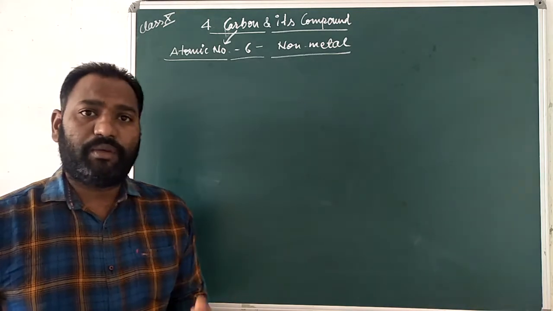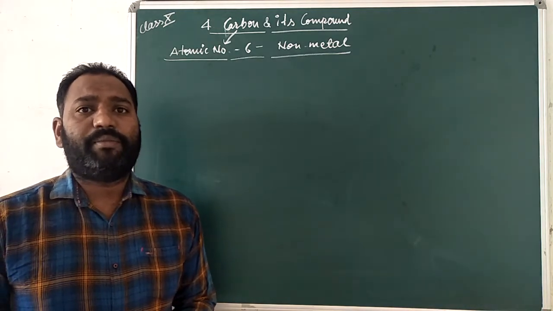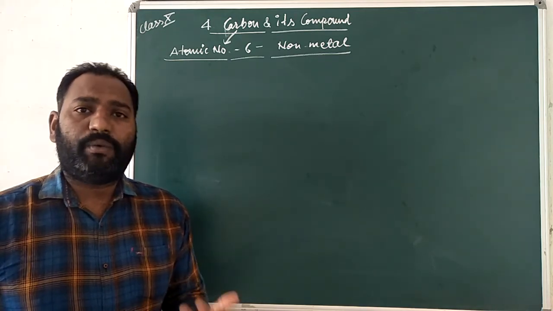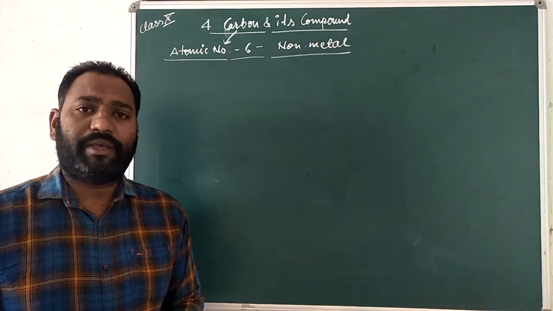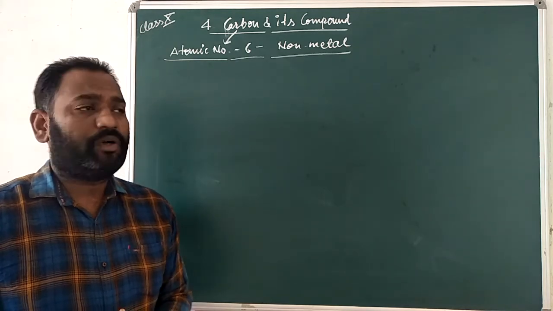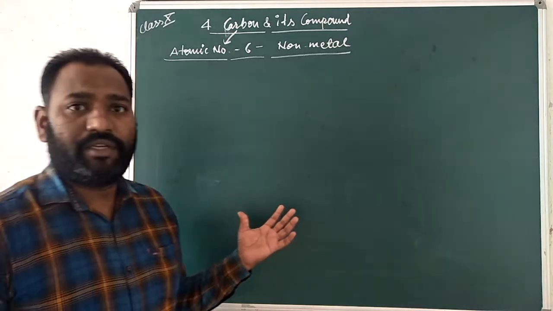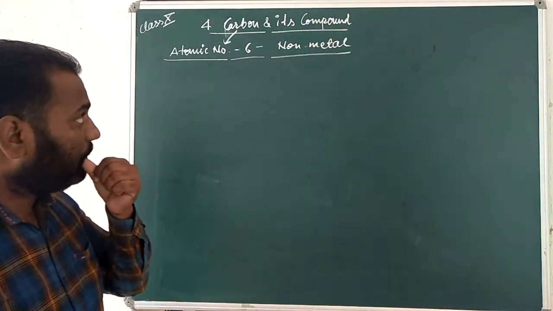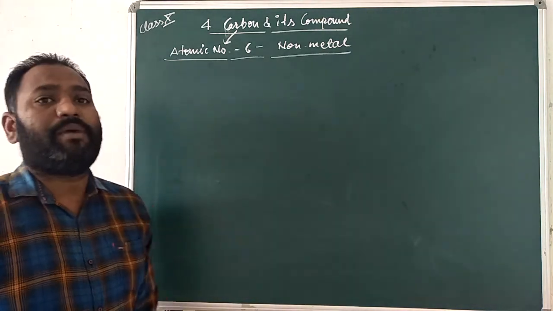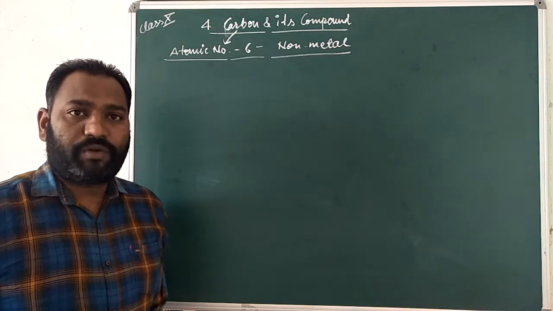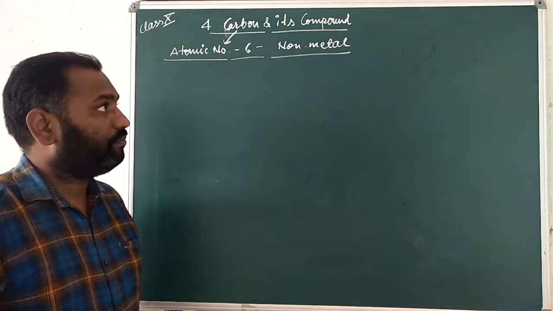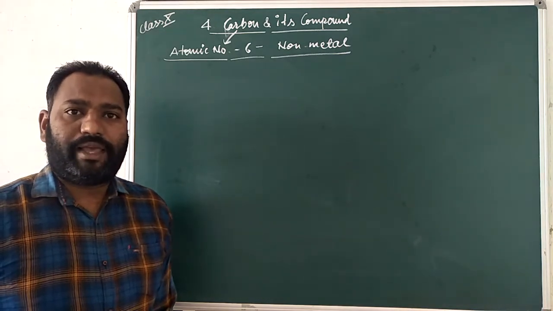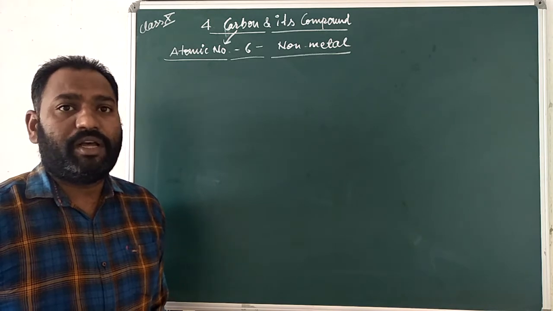Actually, carbon is the most important ingredient of coal. Coal is classified on the basis of its carbon percentage. You know about four types of coal: anthracite, bituminous, lignite, and peat. These types of coal are divided on the basis of carbon percentage. Coke is also there, a black residue, but not every black residue is carbon.